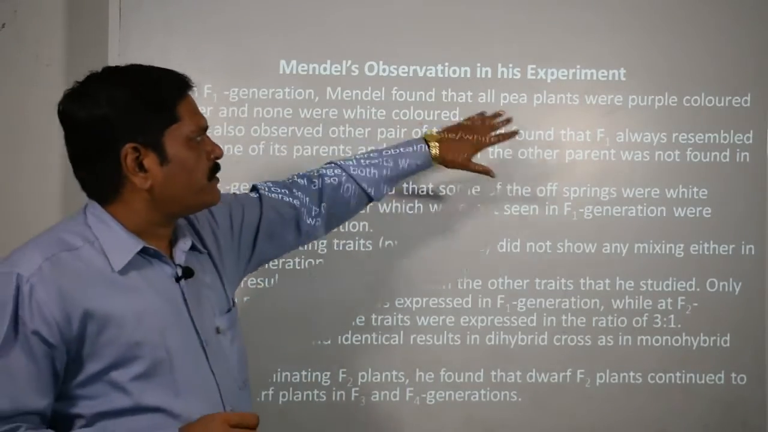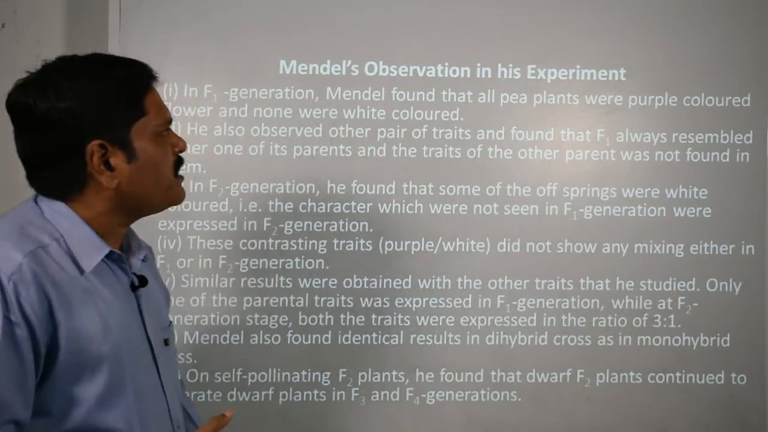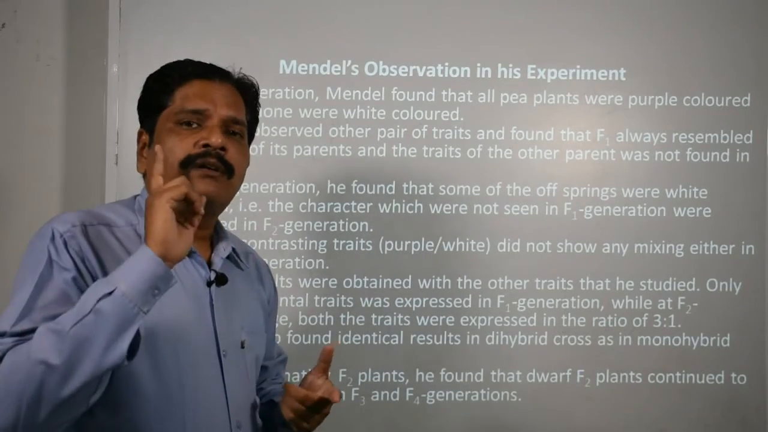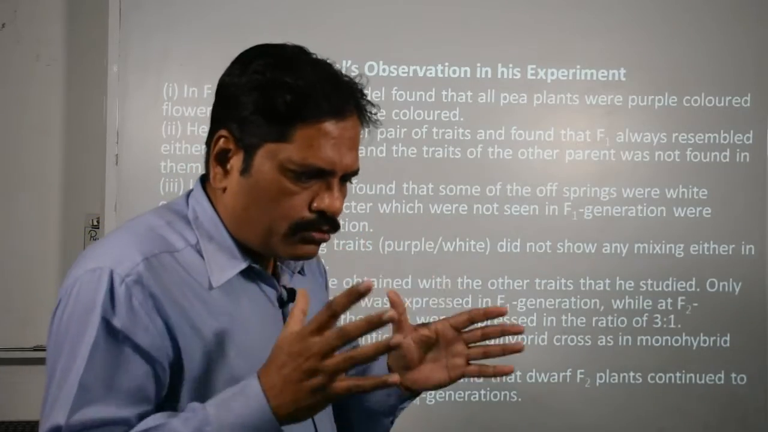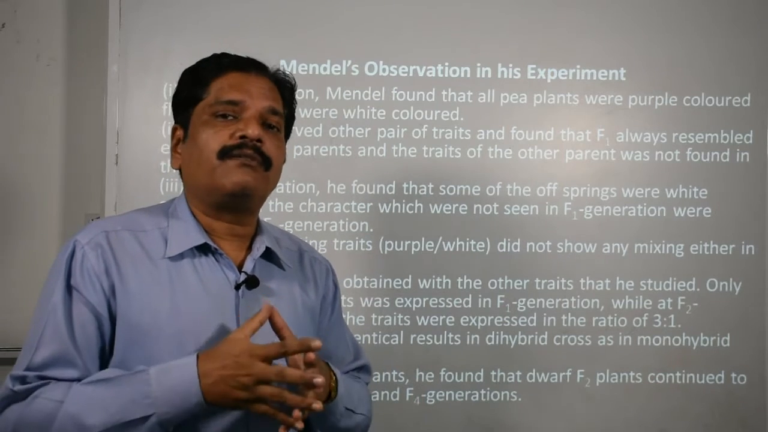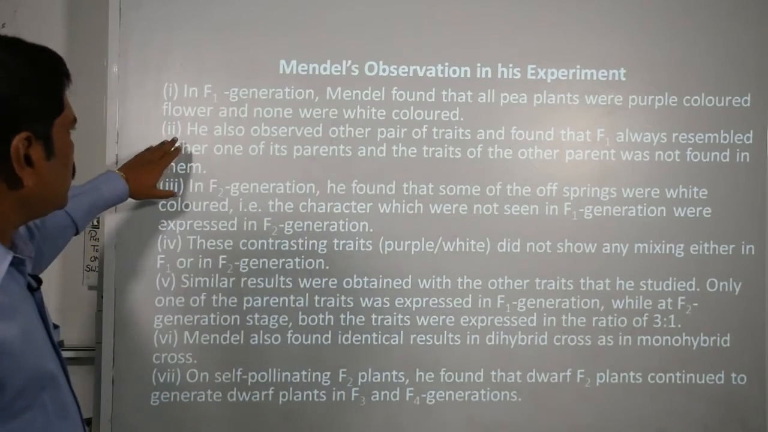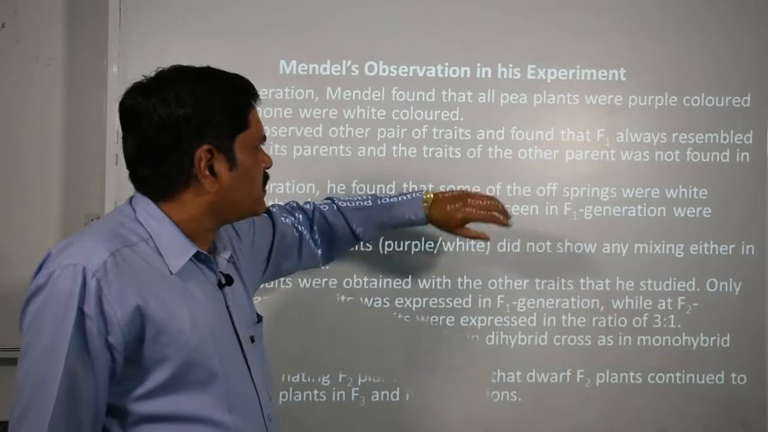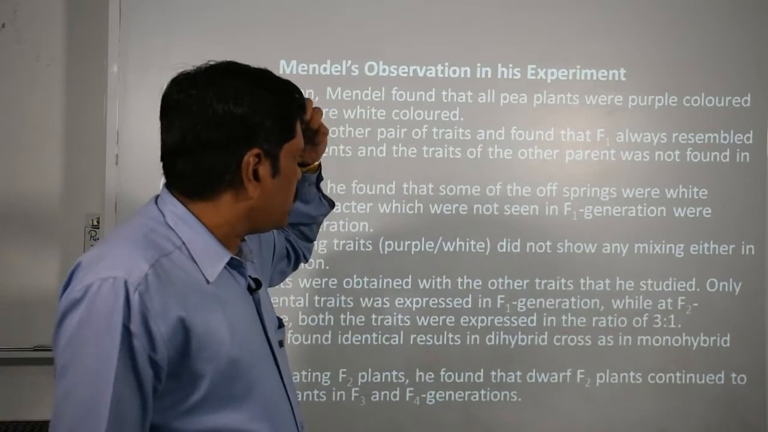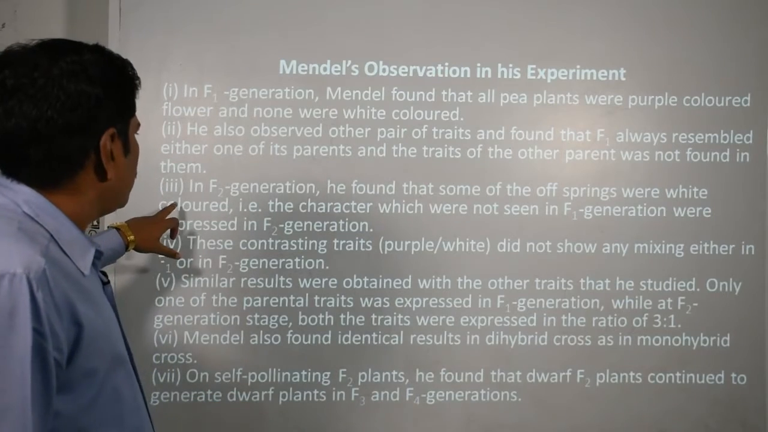Clear? Then Mendel's observation and experiment. What did he conclude? In the F1 generation Mendel found that all pea plants had purple colored flowers and none had white colored flowers. That means whenever two true breeders are crossed in the parental generation, which character appears in the F1 generation? None other than the dominant one. Second, he also observed other pairs of traits and found that F1 always resembles one of its parents and the trait of the other parent was not found in them. That means in the F1 generation only the dominant character appears.